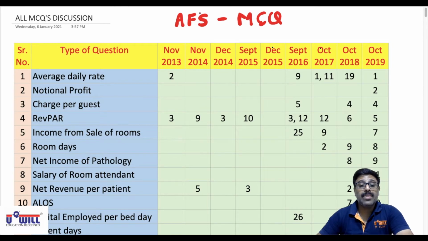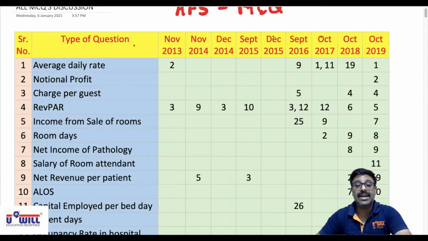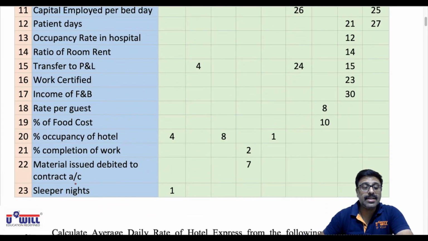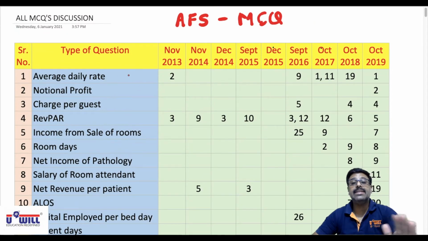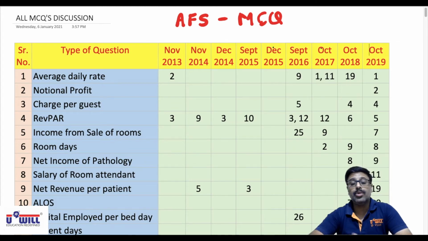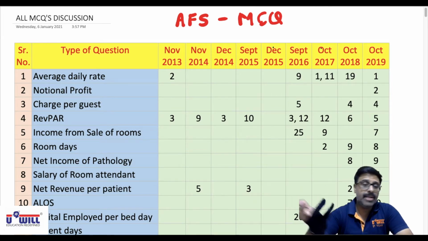All these 9 papers' questions I have identified and differentiated into 23 various varieties of practical questions. Keep one thing in mind, where you actually need my help is only in practical questions, because whatever theoretical questions are there in your objective paper set or study material, answers are already marked.